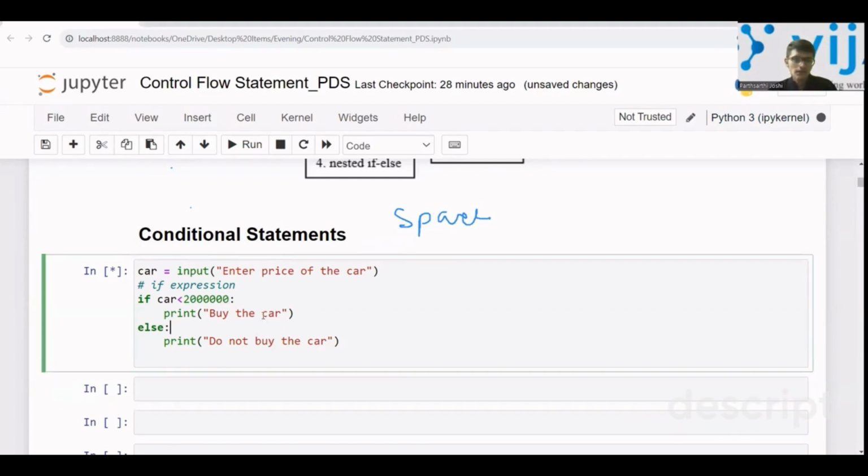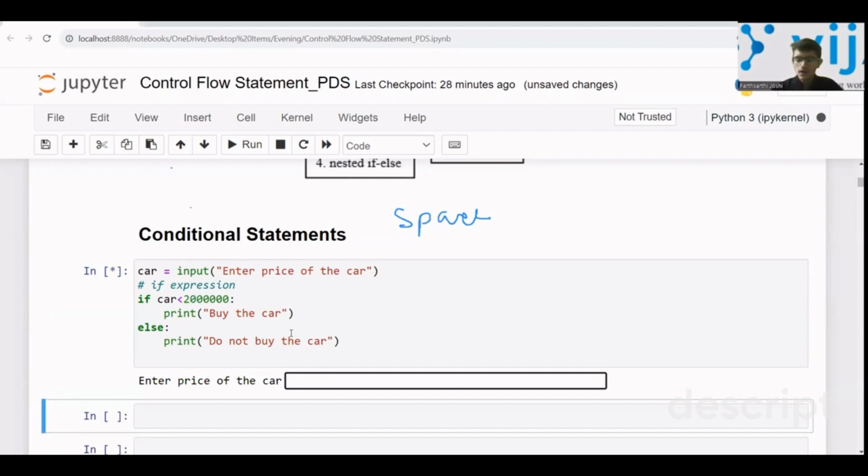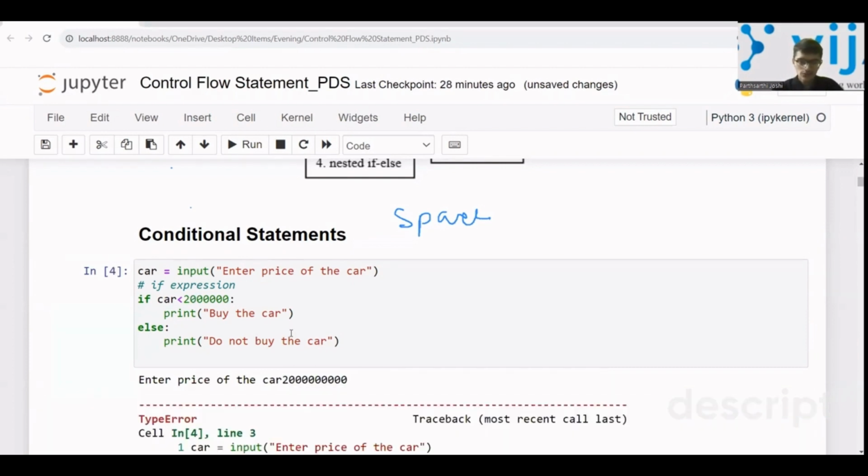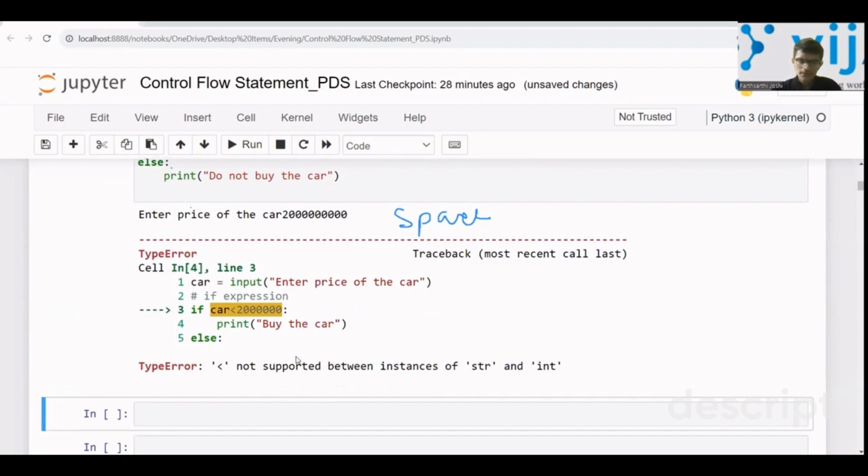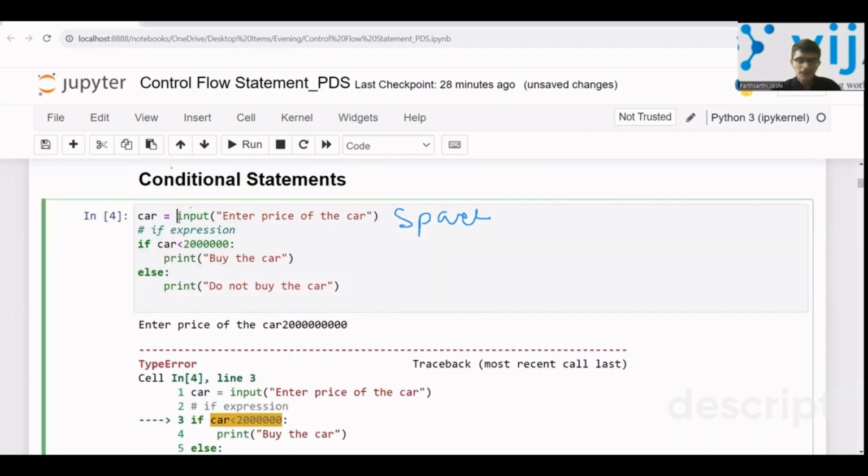Let us again run it. Yeah. Now I write it. I'm giving some huge amount. So it's saying type error. Okay. Now we need to typecast it.